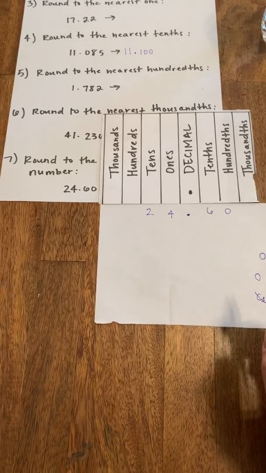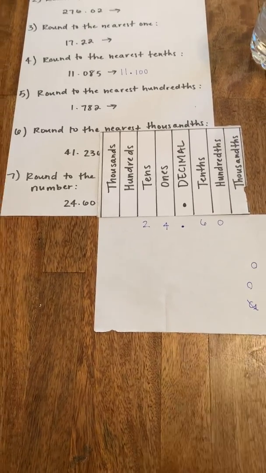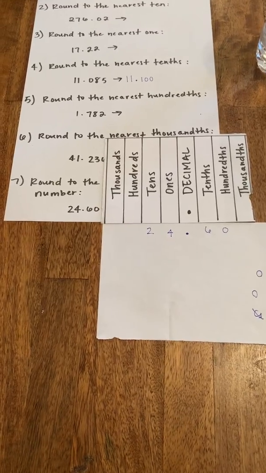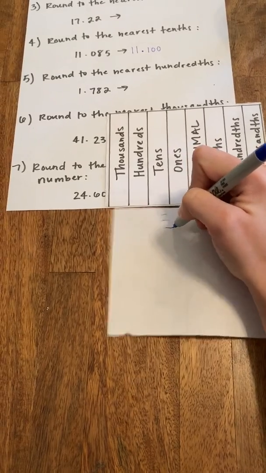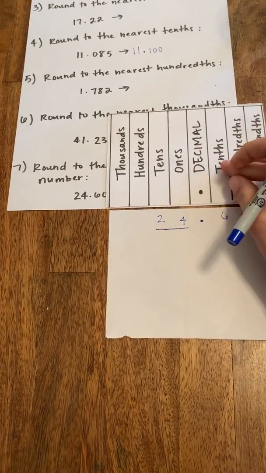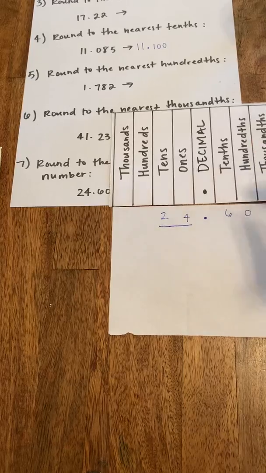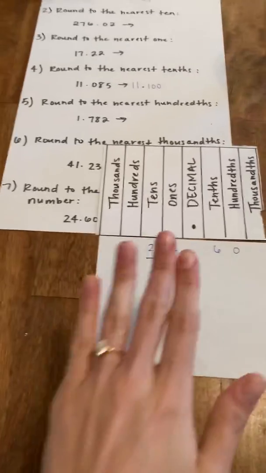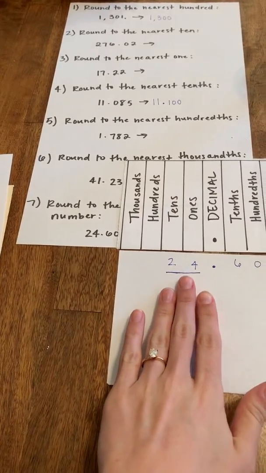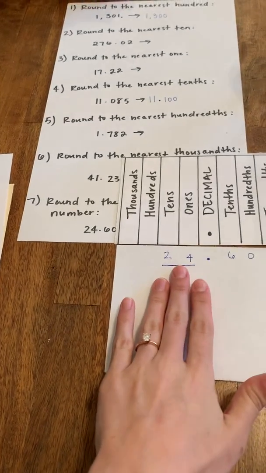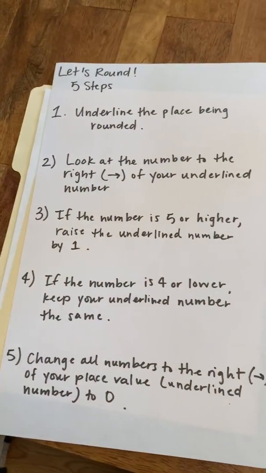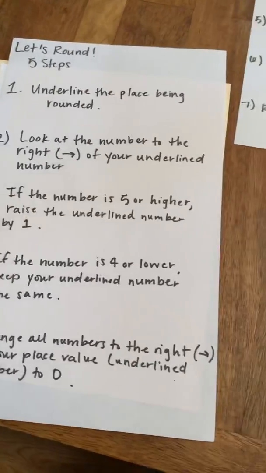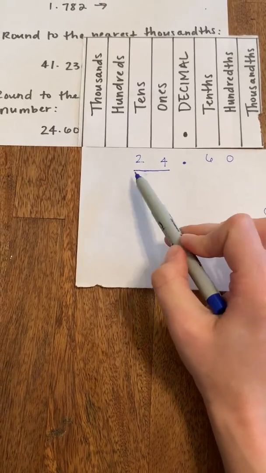Now, when we round to the whole number, all right, the whole number is going to be that number before the decimal, to the left of the decimal. So this whole thing, 24, is our whole number. Okay. All right. So just pretend, even though we underlined more than one number, that is the whole number. So we're going to follow the steps like normal. Look at or underline what's being rounded. So we underlined our whole number because we're rounding to the whole number.